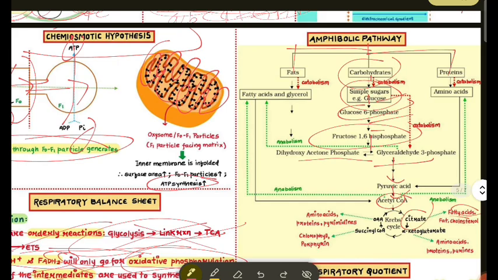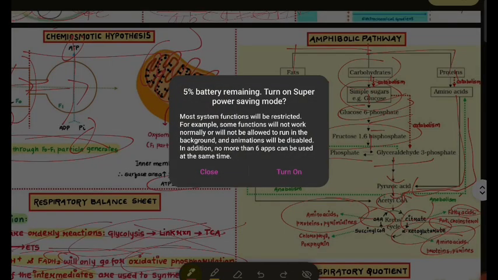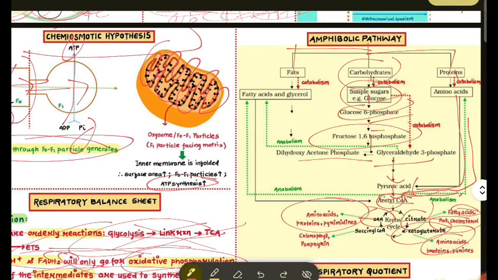citrate forms fatty acid and cholesterol. Learn only this. Oxaloacetic acid forms amino acid and protein, and alpha keto glutarate forms amino acid and proteins. Further, proteins go to amino acid to pyruvic acid forms, or acetyl coenzyme A forms amino acid and then protein.